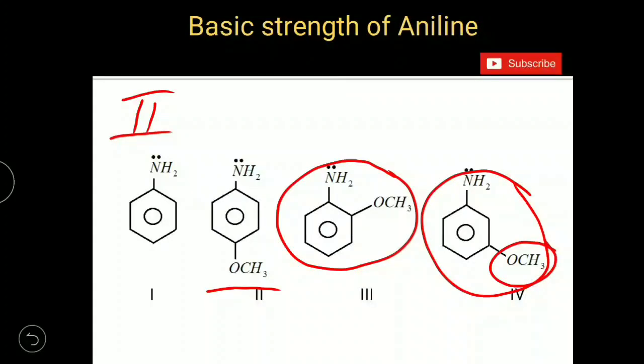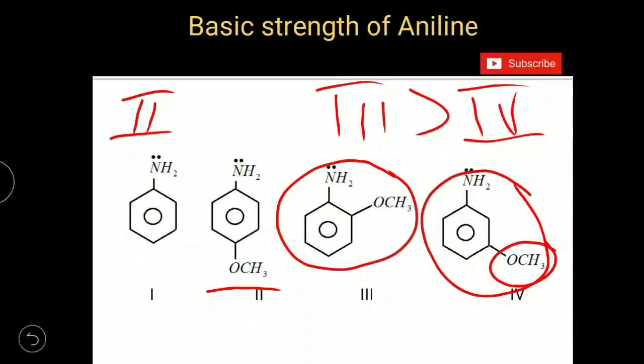Because of that, meta-isomer of methoxyaniline is weakest base. So before this we will get orthoisomer due to ortho effect. So the order of basic strength of methoxyanilines is 2 greater than 1 greater than 3 greater than 4.